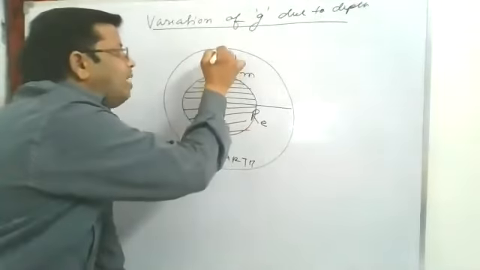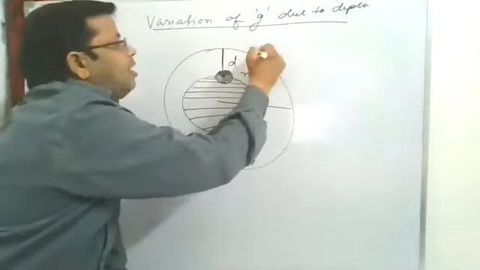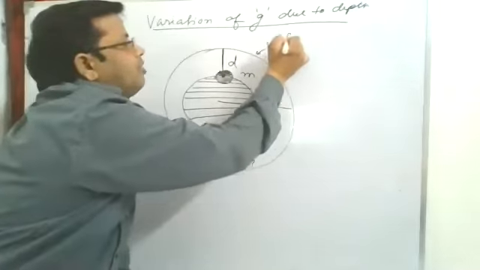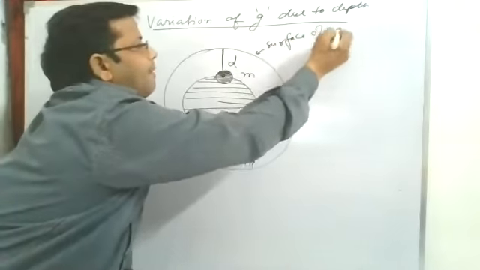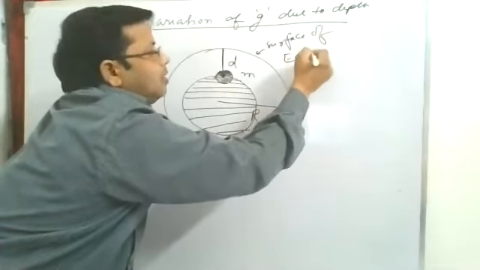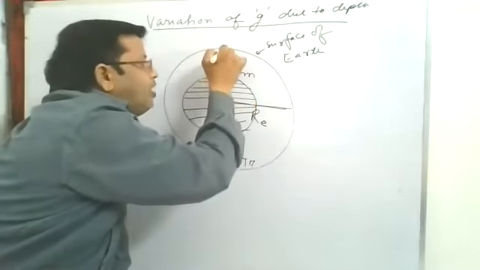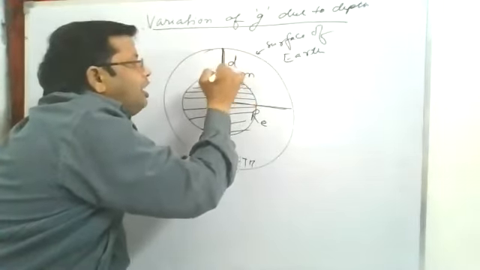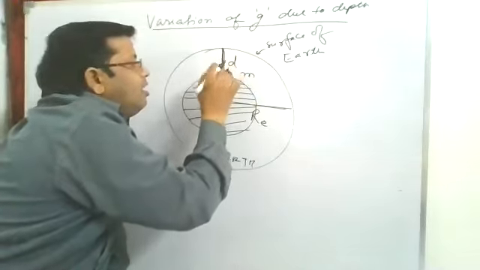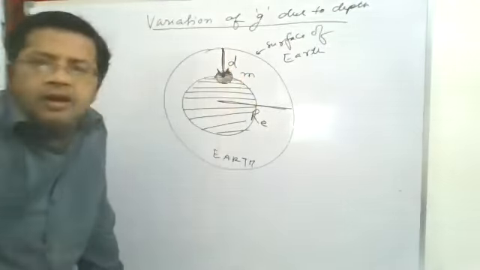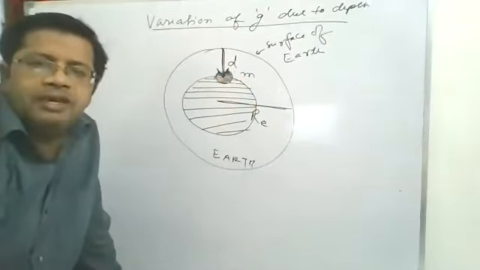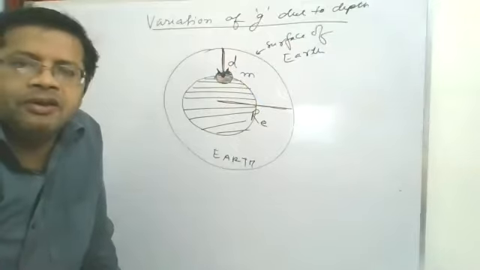You are taking this mass from the surface of the earth. The radius of the earth is RE, and from the surface of the earth to a depth D, you have taken a small mass M.